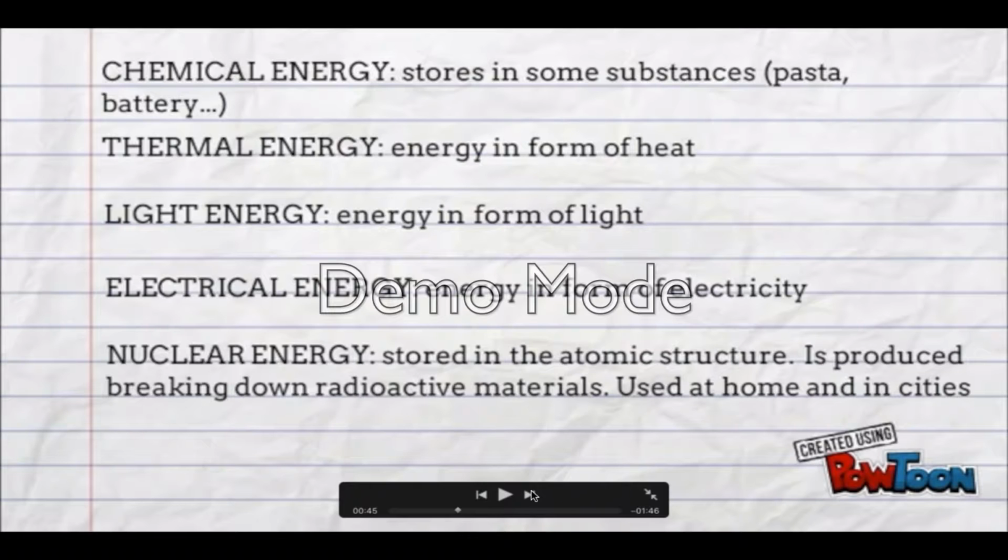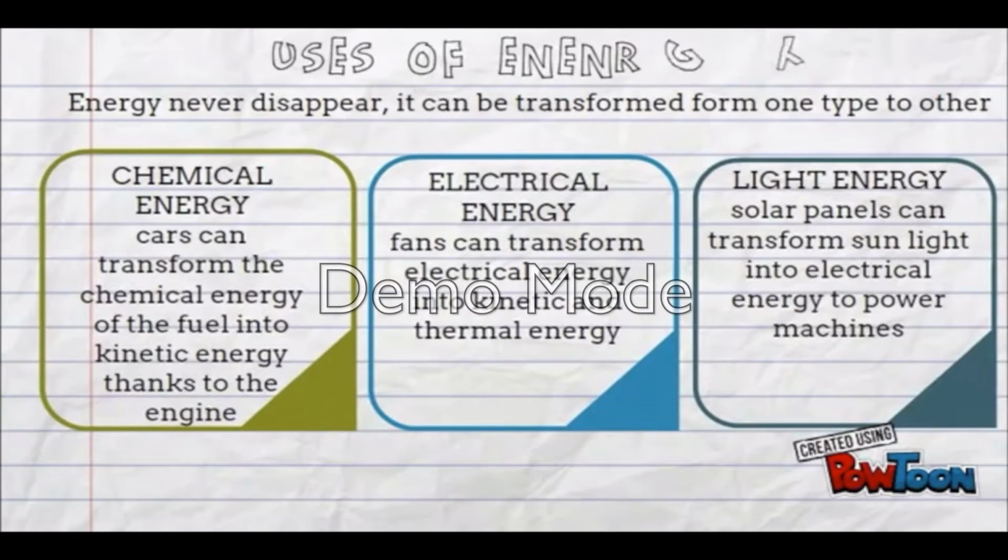And the last one is nuclear energy. It's stored in the atomic cluster and is produced by breaking down radioactive materials. And you can use it at home, transformed into the form of heat and electricity.